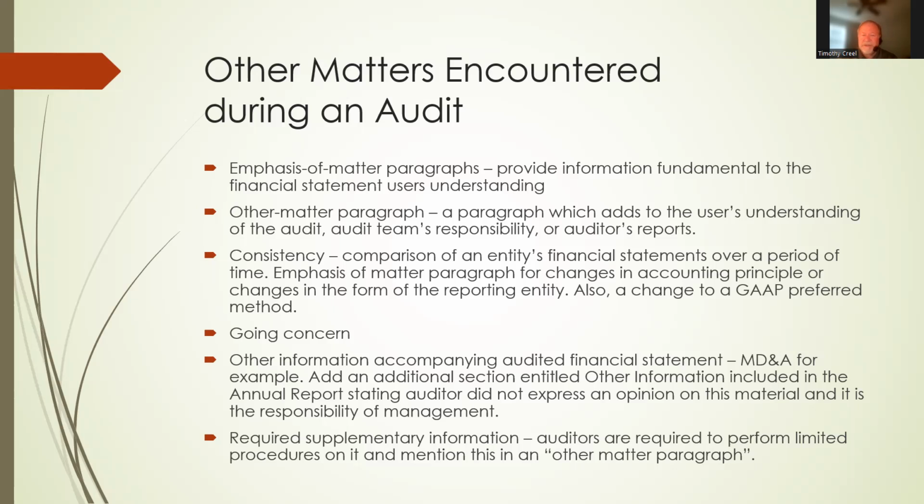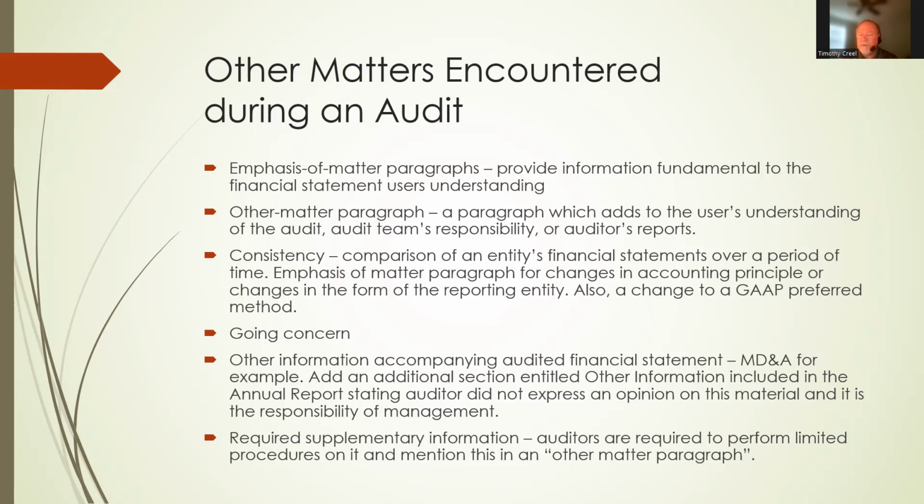And then consistency, part of it also is a comparison of an entity's financial statements over a period of time. So an emphasis of matter paragraph could occur for changes in accounting principle or changes in the form of the reporting entity. Also, a change to a GAAP preferred method.